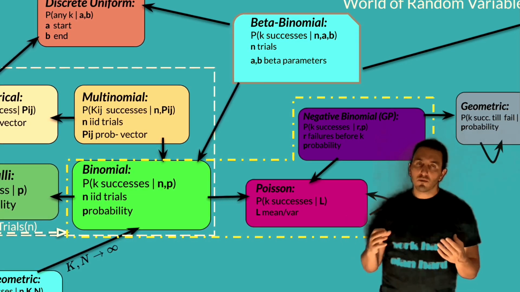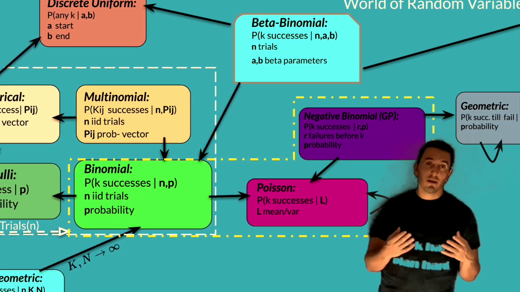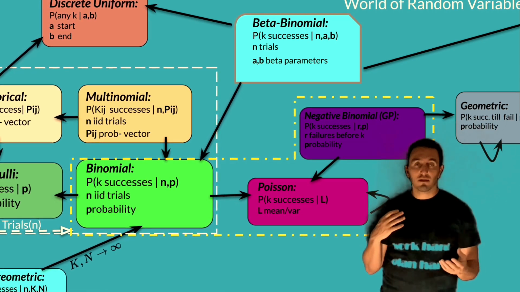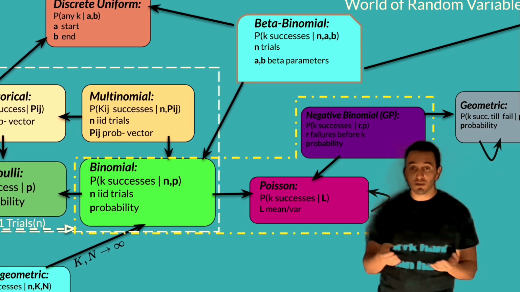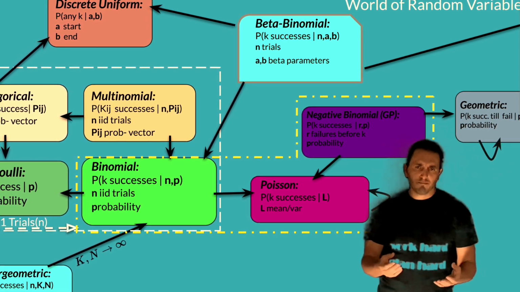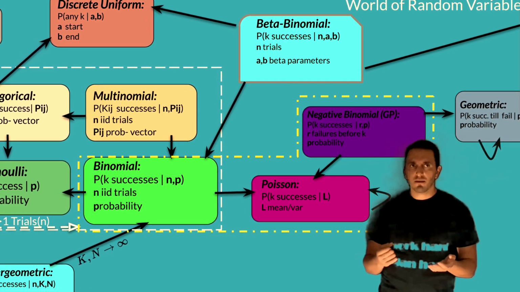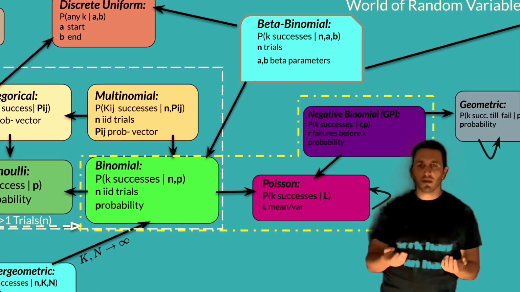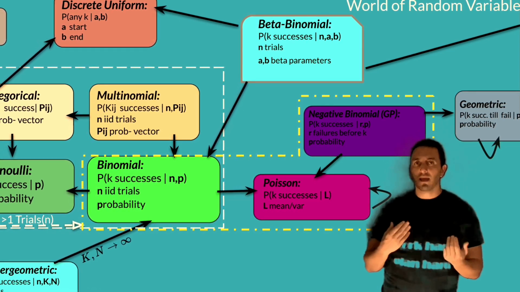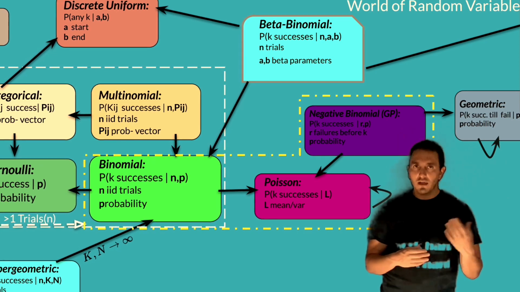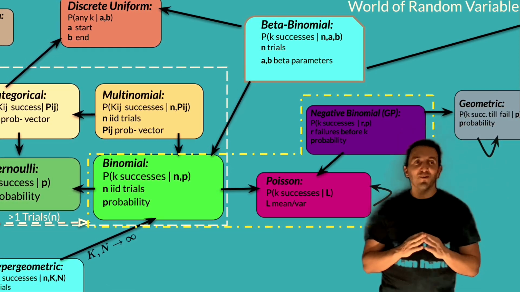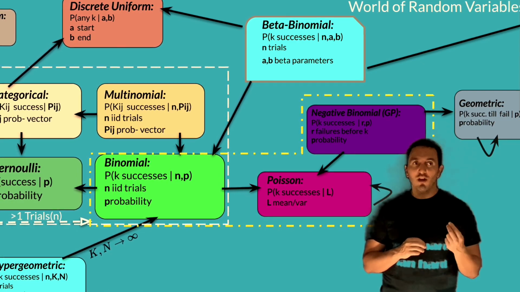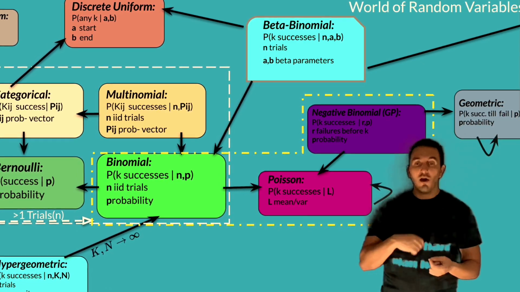And of course, we can also draw arrows to show the relationships between the variables, which random variables are special cases of other random variables. We've barely talked about it, but of course the geometric probability distribution, which is just the probability of seeing k successes before 1 failure, is obviously just a special case of the negative binomial, which is the probability of seeing k successes before r failures.